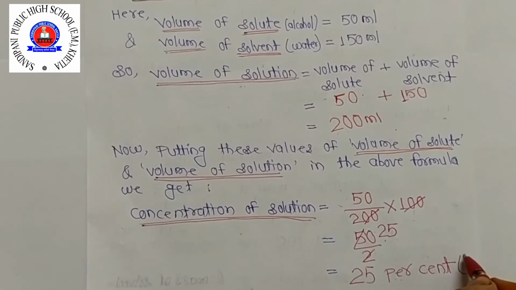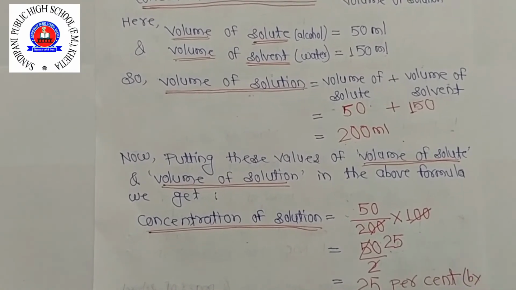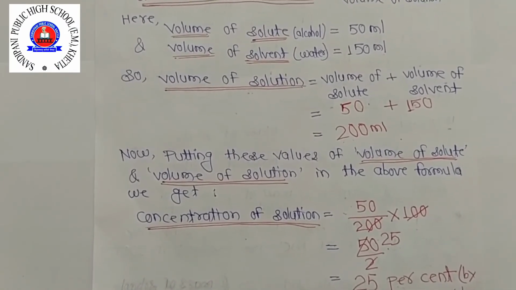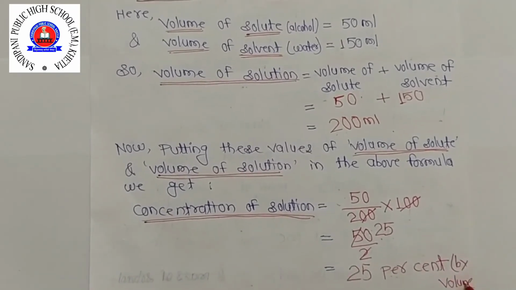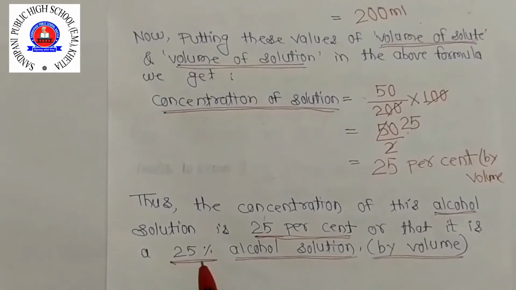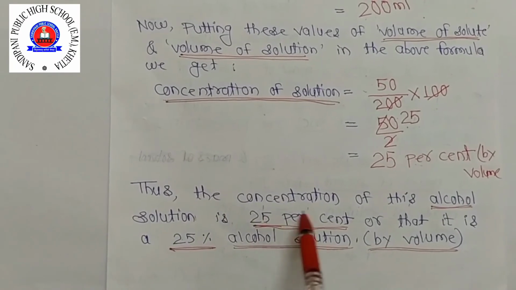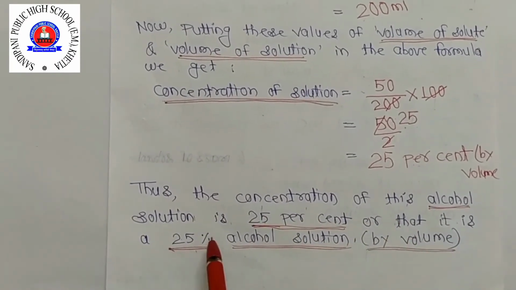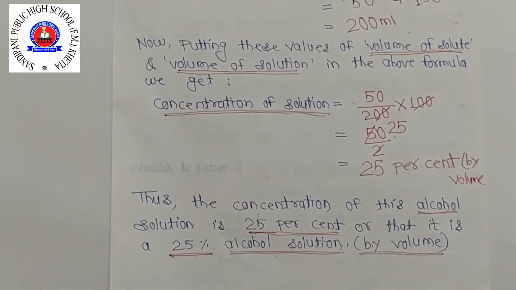So right here 25% by volume. Clear? This one also write by volume. Clear this one? So thus the concentration of this alcohol solution is 25%, or that is 25% alcohol solution by volume. Clear this one? Thank you.